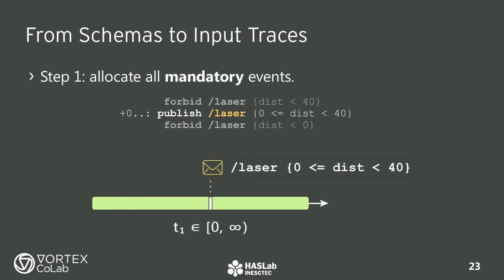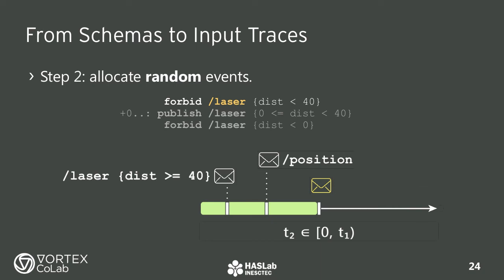Now, going from schemas to actual traces of messages. The first step is to allocate all mandatory events. In this case, we have only one. We select an arbitrary timestamp, starting from the beginning of the trace. Then, once we have all mandatory events, we start generating random messages in between. The random messages will take into account those forbid statements. For example, we do not want to send more laser triggers before the one that we want to track. But we are free to send other messages, to lead the system into different internal states.